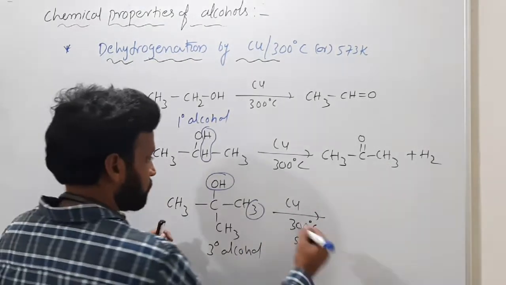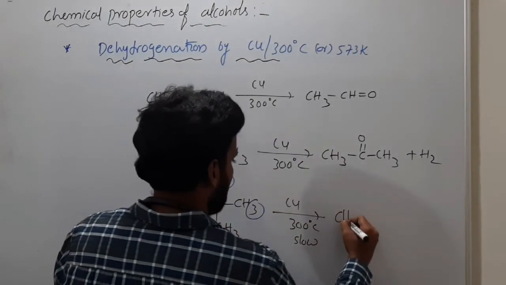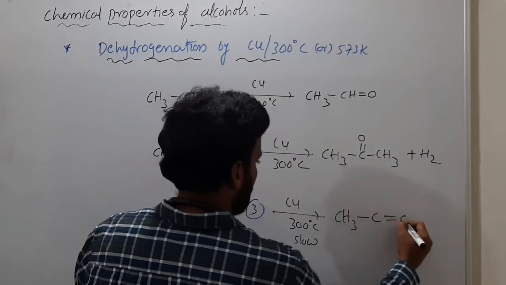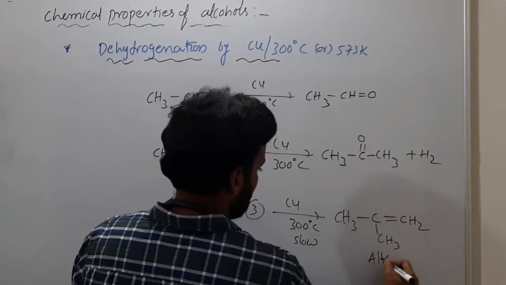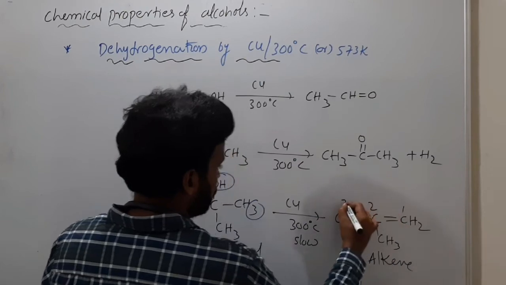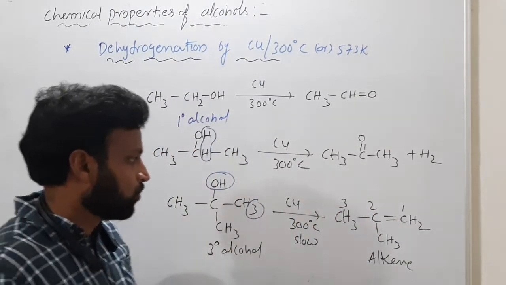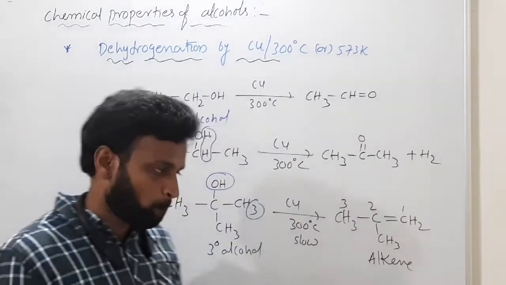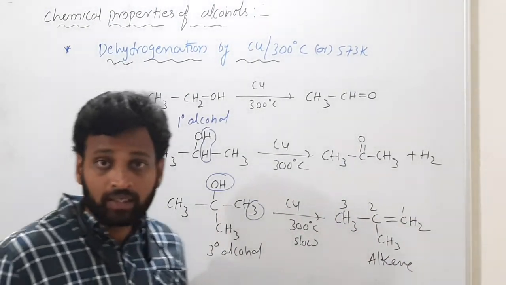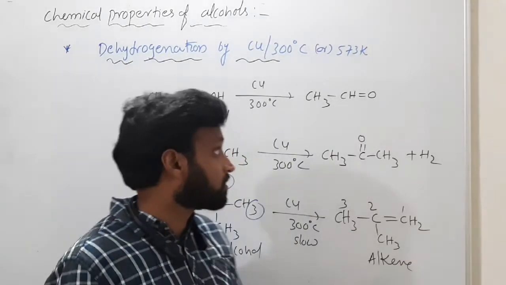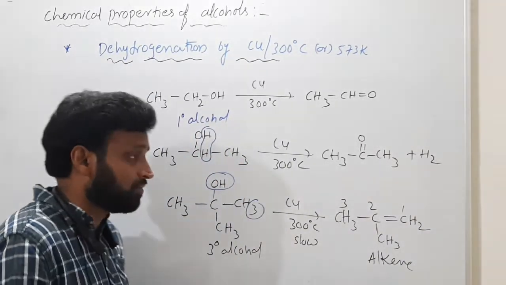You will get alkene. So what is the product here? CH3C(CH3)=CH2. So here alkene, 2-methylpropene.